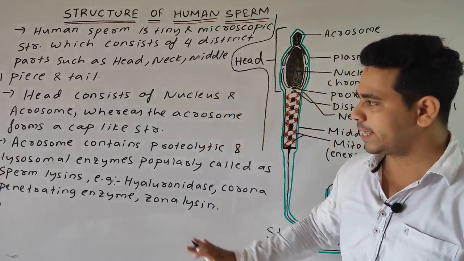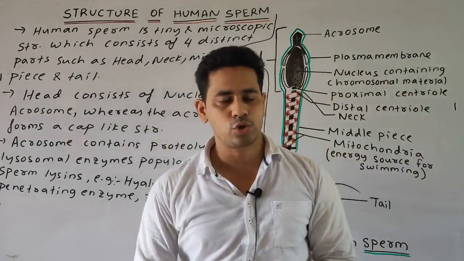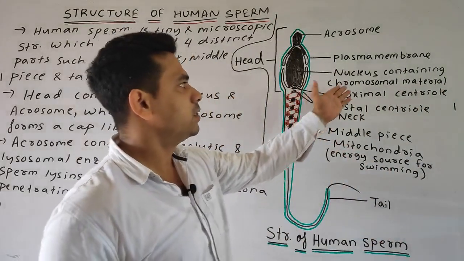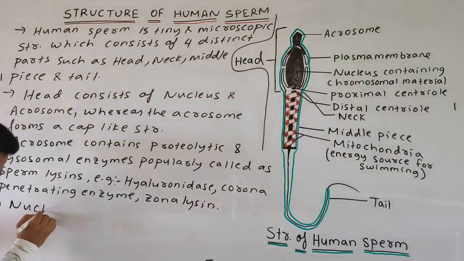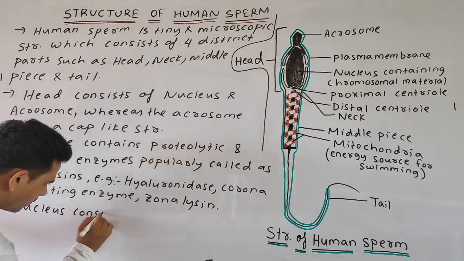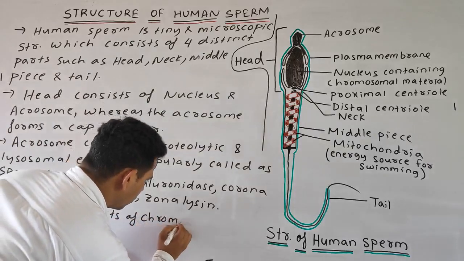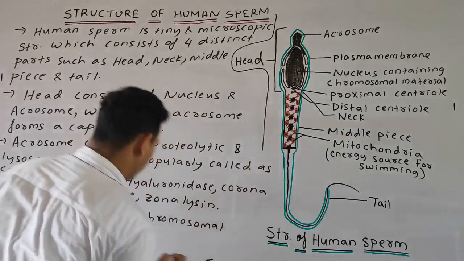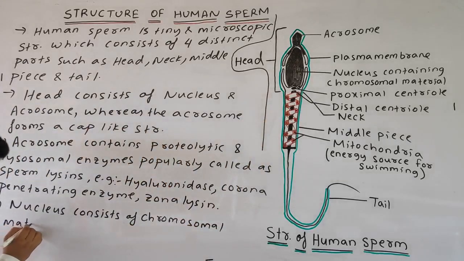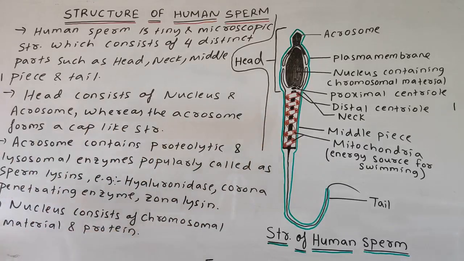Next, the nucleus consists of the chromosomal material and protein. The nucleus consists of chromosomes, or simply the chromosomal material, and protein. So this is all about the head part.